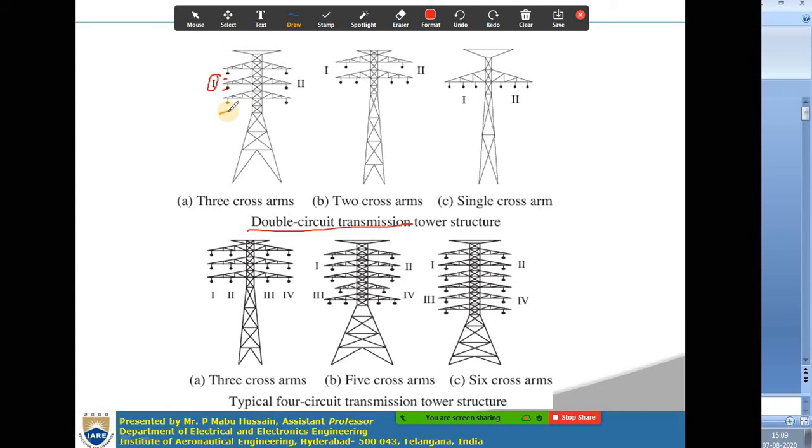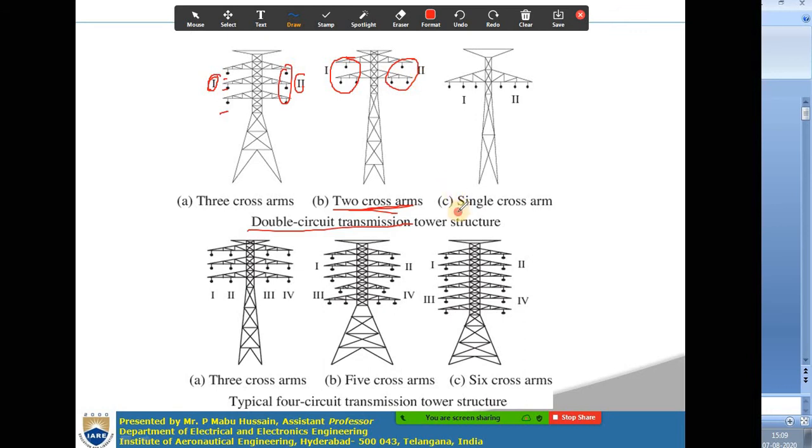Double circuit, in the sense, you will be having 2 circuits. Each circuit is having 3 phases. So this is one circuit, and on this side another circuit. There will be some towers which are having two cross arms only. In such a case, the double circuit transmission line will be like this. This side one circuit, this side another circuit.